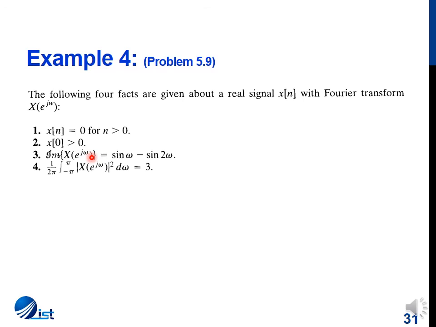Then the third fact is the imaginary part of X of e^jω is sine ω minus sine 2ω. And the final fact is that the signal energy is 3. So let's use these properties to determine the signal x of n.